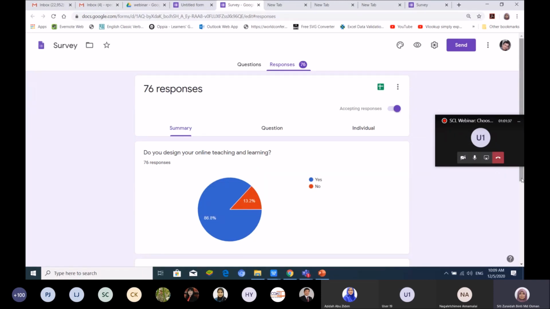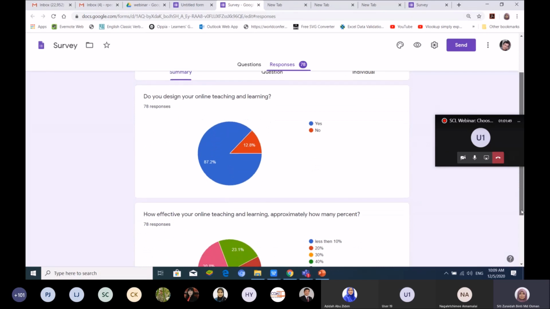Most of you design your online teaching and learning, which is very good. Maybe you have your own format of designing your online teaching and learning.